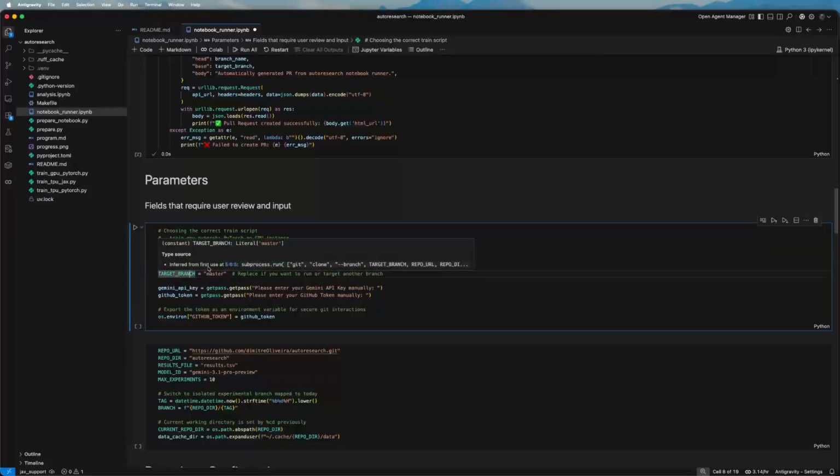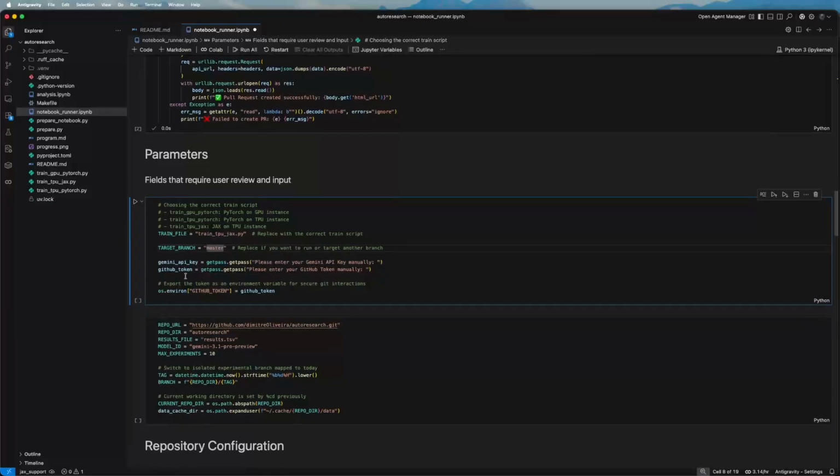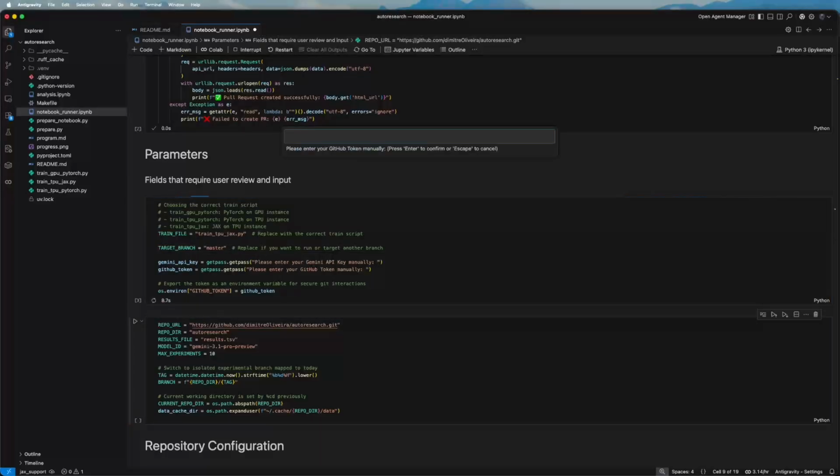This is the branch that I want to run from the main repository. As I'm running from the master branch, I can keep it, but if you do some modifications on the repository, you just update this to be your new branch. And you can see that it will prompt me here for a few API keys. The first one is the Gemini key. The Gemini key is necessary to do the prompts to the Gemini model that will be orchestrating the Autoresearch. And you can get it from AI Studio or your Vertex AI account if you have one.